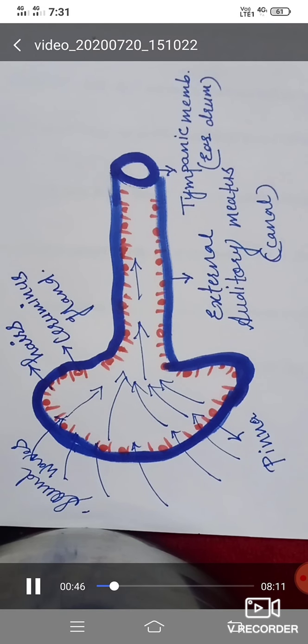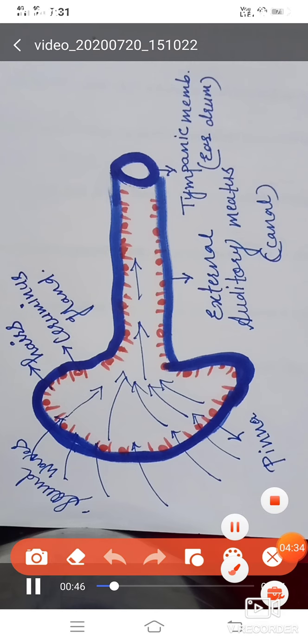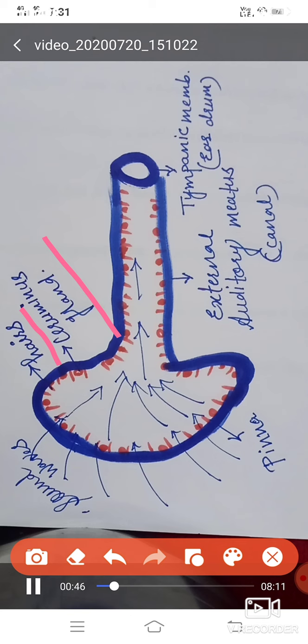And as you can see in the next diagram, the skin of the pinna and the meatus contains fine hairs and wax-secreting ceruminous glands. You can see here, friends, there are the minute hairs, these ones, and there are the ceruminous glands. I am showing the hairs and the ceruminous glands with the help of a red pen. The dot-like structures show the ceruminous glands, and the dash-like structures are the hairs. What is the function of these hairs and ceruminous glands?